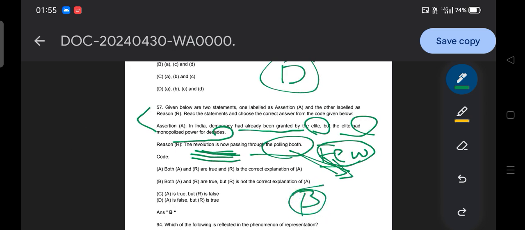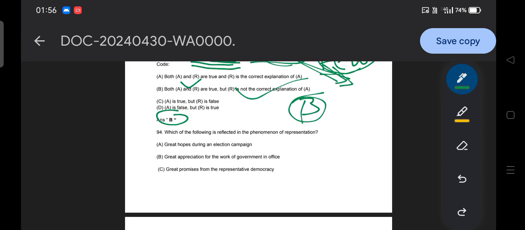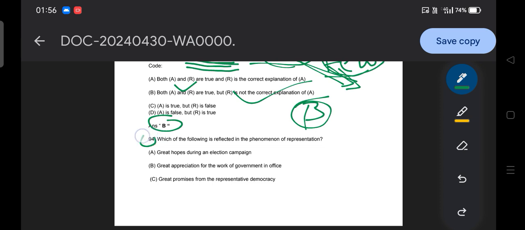So why am I providing the answer with this question? Because my aim in presenting before you is to help you understand what we need to cover. We need to cover democracy, its concept, its meaning, its different theories and the thinkers. That is the main argument here. So the answer to this question is option B: A and R both are true, and R is not the correct explanation of A. Okay, moving to the next question.